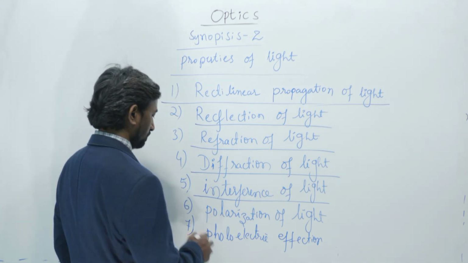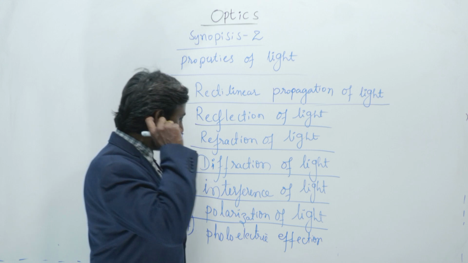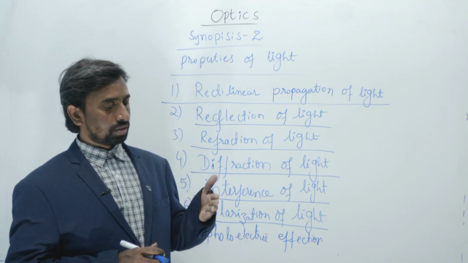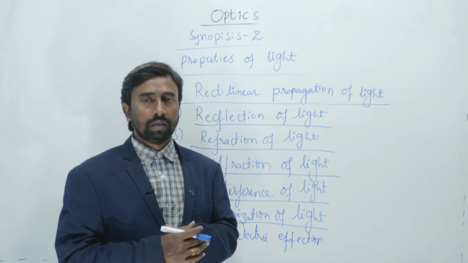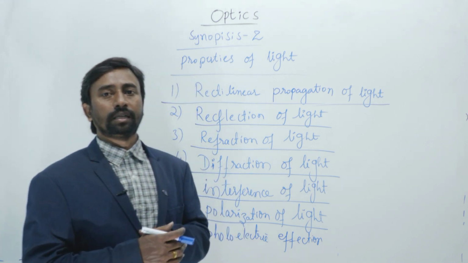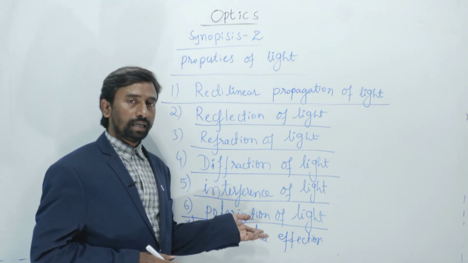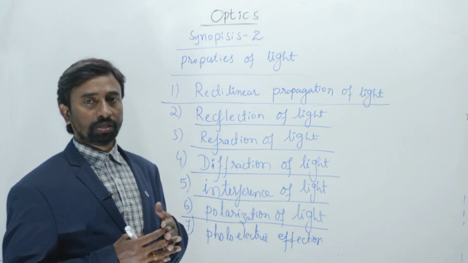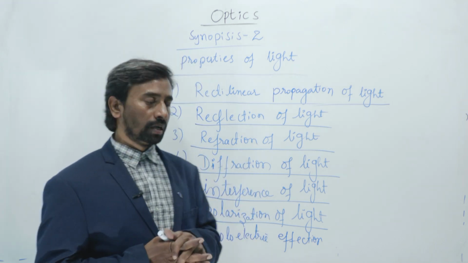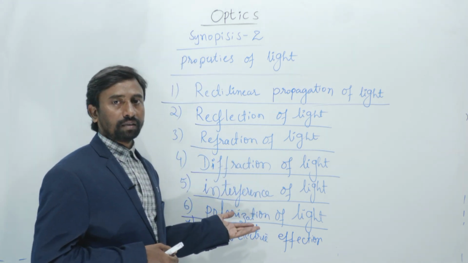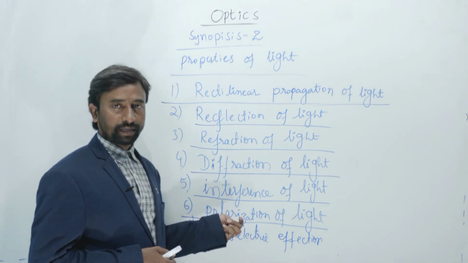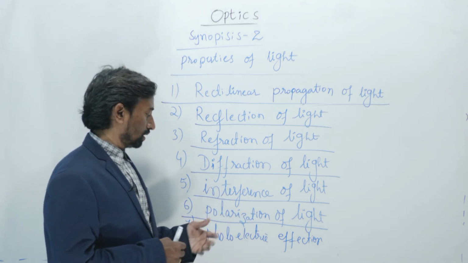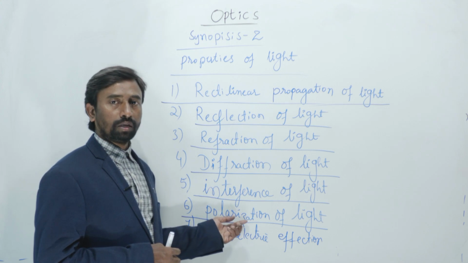And now polarization. Polarization is the separation of light energies. Whenever light travels through certain crystals or certain mediums, then when it comes out, there is a certain amount of light energy. Light is a combination of electrical energy and magnetic energy. The electrical vector can be separated, and then the intensity of the light will be decreased. That phenomenon of light is said to be the polarization of light.